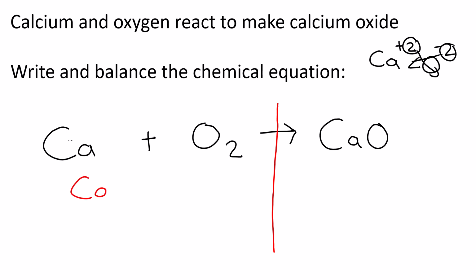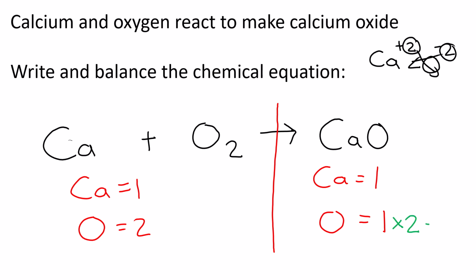On the left-hand side, there is 1 calcium. Remember, there's an imaginary 1 here. And there are 2 oxygens. On the right-hand side, there is 1 calcium, imaginary 1, and happens to be 1 oxygen. Okay. So again, now we see, 1 calcium, 1 calcium. There's 2 oxygens. What can I do to this oxygen to make it a 2?